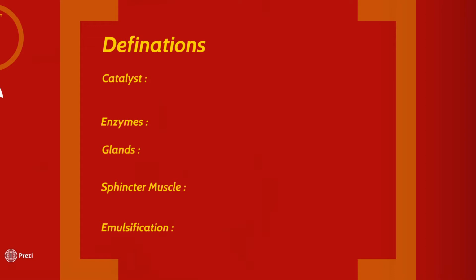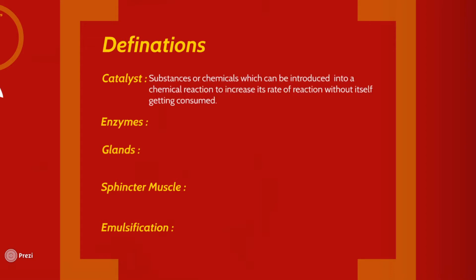The first word that we'll talk about is catalyst. Catalysts are substances or chemicals which can be introduced into a chemical reaction to increase its rate. What do you mean by increasing its rate? It means to foster the chemical reaction. But there's a twist in it also. This catalyst will not be used up in the chemical reaction. Rather, it will simply increase the rate of the reaction.